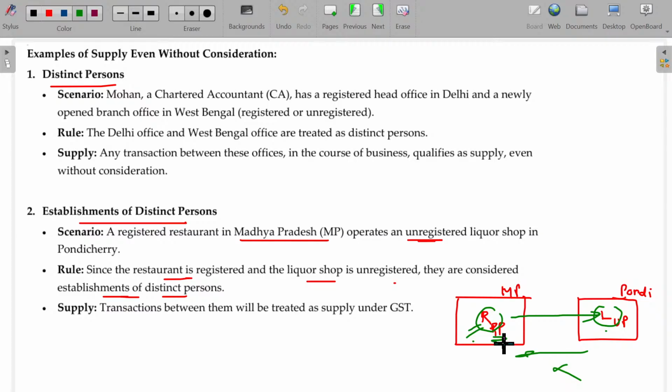Between these two, one must be a registered person. If both are unregistered persons, it will not come. At least one should be a registered person.